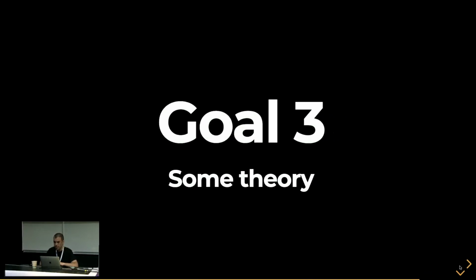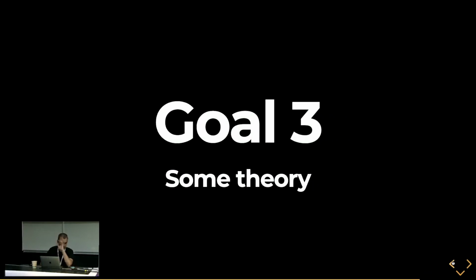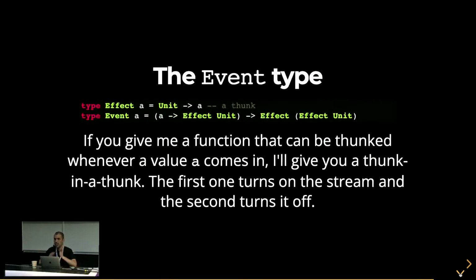So what I'd like to finish with, I think I have 5 minutes left, some of which need to be for questions, is a little bit of theory, because I think the theory behind SDOM is quite beautiful. I've been talking about events, right? The DOM receives events, but what is an event? I'm going to stop throwing around that word and put some meat on the bone. So the type of an event in PureScript is what you see up there. It's a little hard to read types in TypeScript, let alone PureScript, a language that most of you haven't seen before, but I'd like to just tell the story of what it's saying.